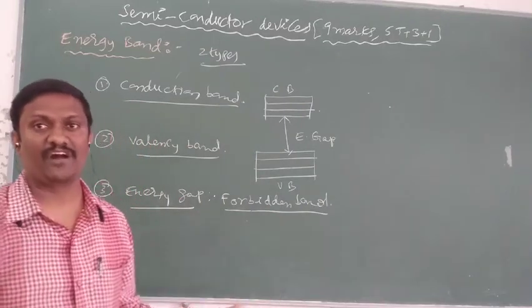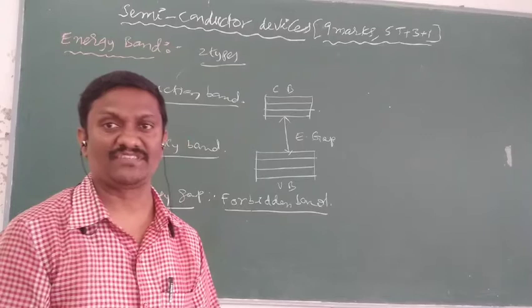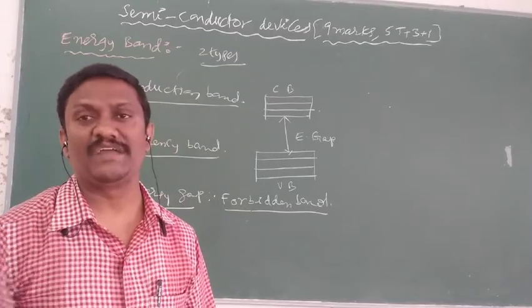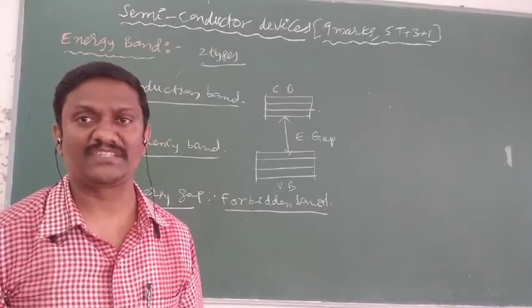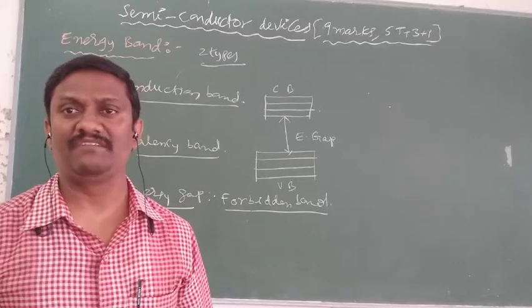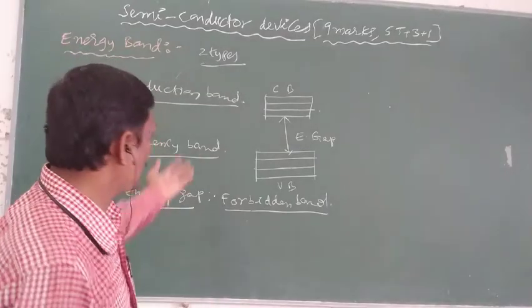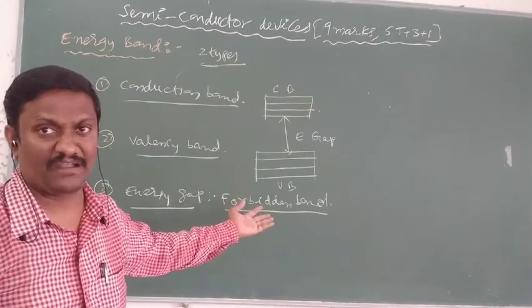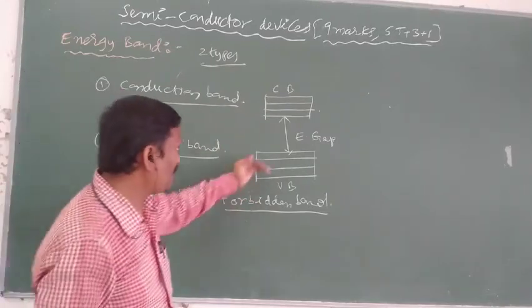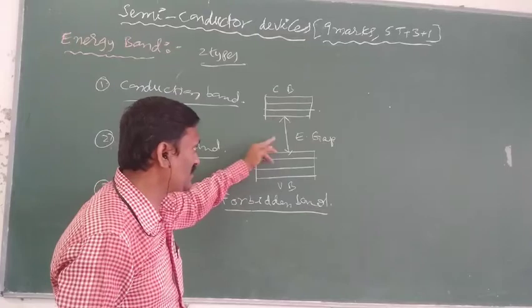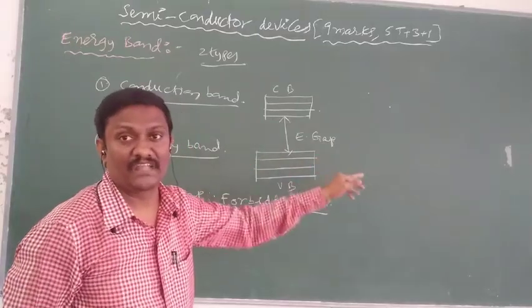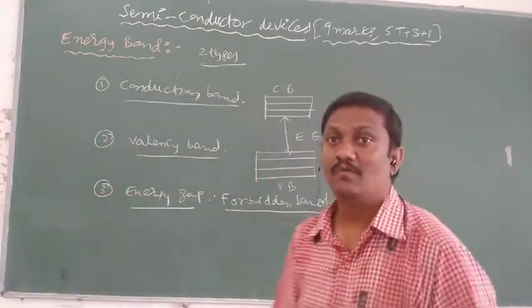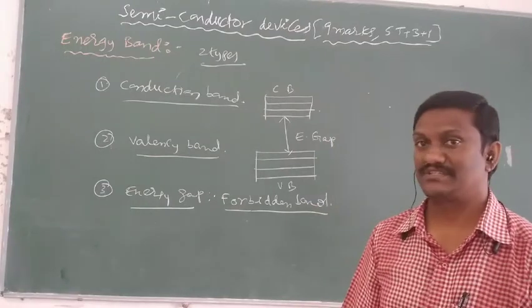So that is about the formation of energy bands in case of solids. Energy bands are of two types, conduction band and valency band. The energy levels occupied by conduction electrons are called the conduction band, and the energy levels occupied by valence electrons are called the valency band. And the gap between the lower level of conduction band and the higher level of valency band is called the energy gap. The energy gap changes from one substance to another.